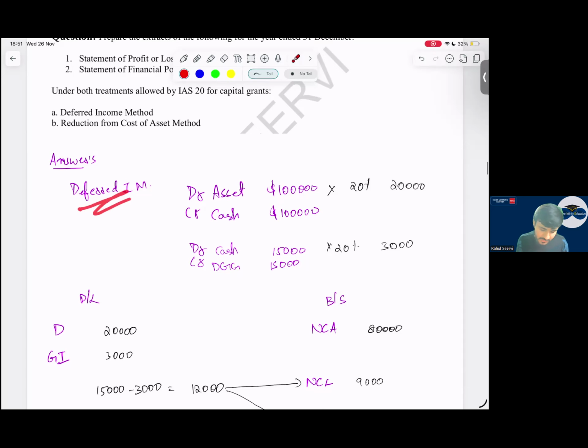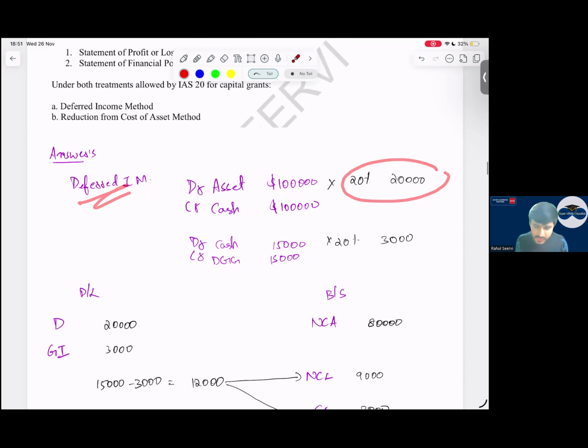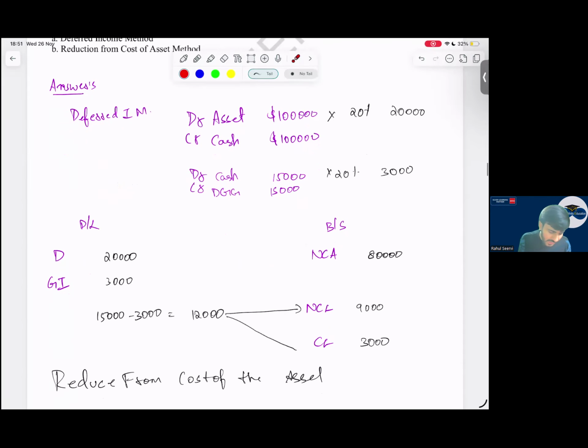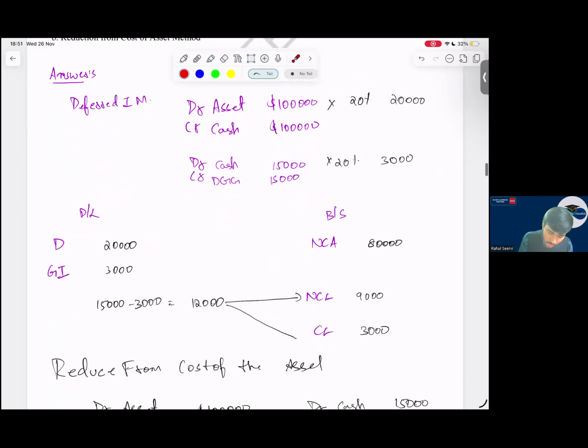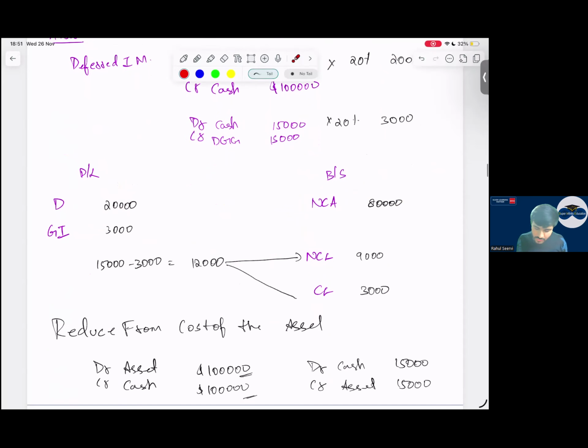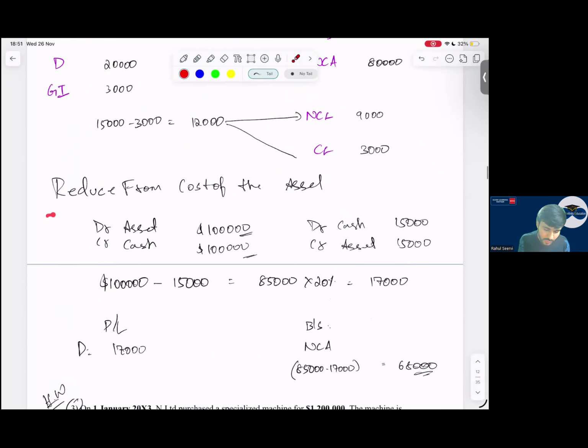This is the deferred income method. So 20% I will take to P&L. So 20% also I will take to P&L. No issues in that. So in P&L, depreciation will come, grant income will come. My non-current asset will be what? $100,000 minus 20,000, 80,000. Sir, out of 15,000, I've taken 3,000 to P&L. Remaining is 12,000. This 12,000 I have to separate. So 9,000 into non-current liability. Current liability will be what? 3,000. Simple. So reduce from the cost of the asset.